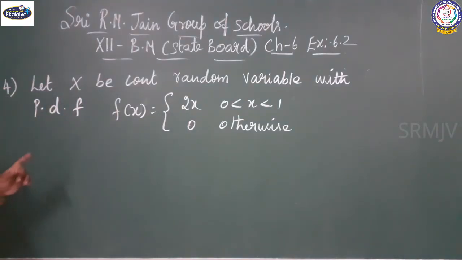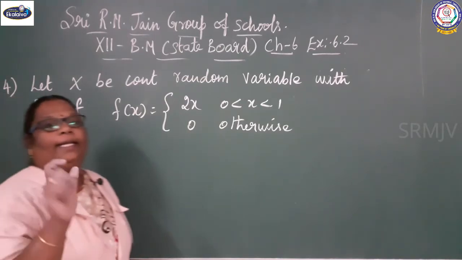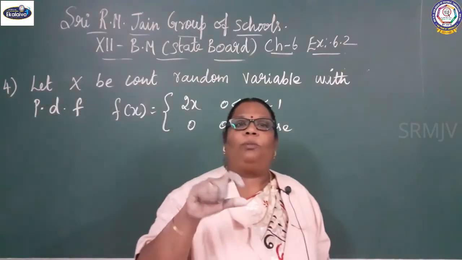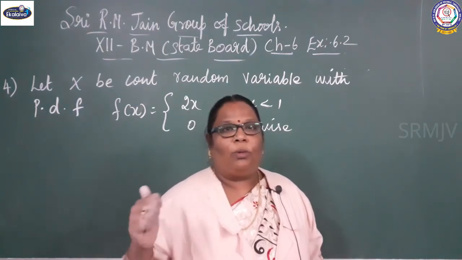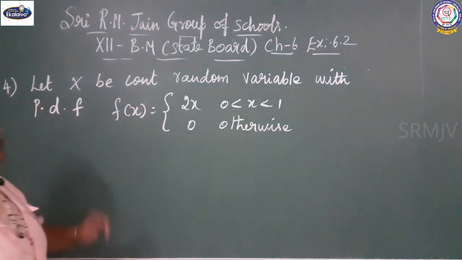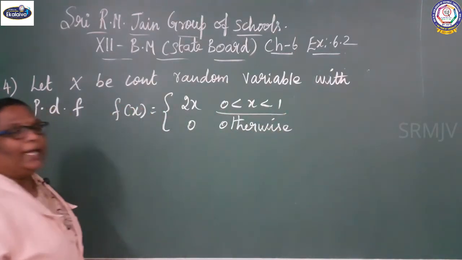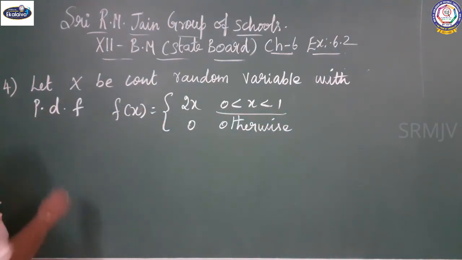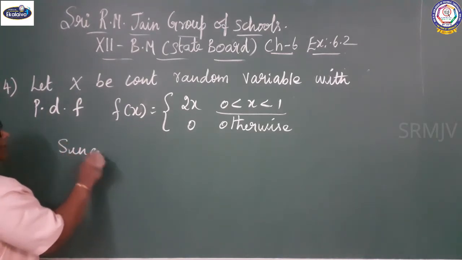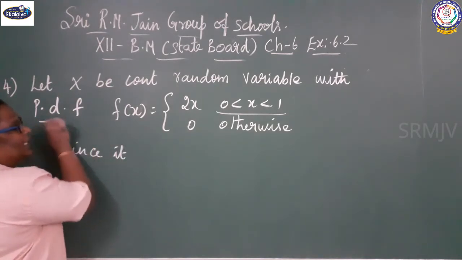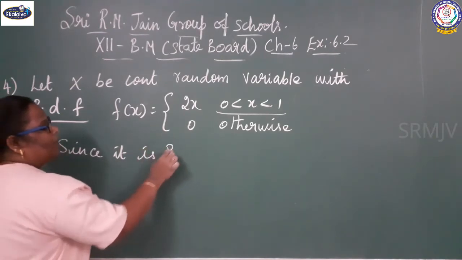See the fourth sum. Let x be the continuous random variable with the probability density function. Before we have seen probability mass function. This is probability density function. F of x equal to 2x, the limit is given as 0 to 1 and 0 otherwise. Since it is probability density function,